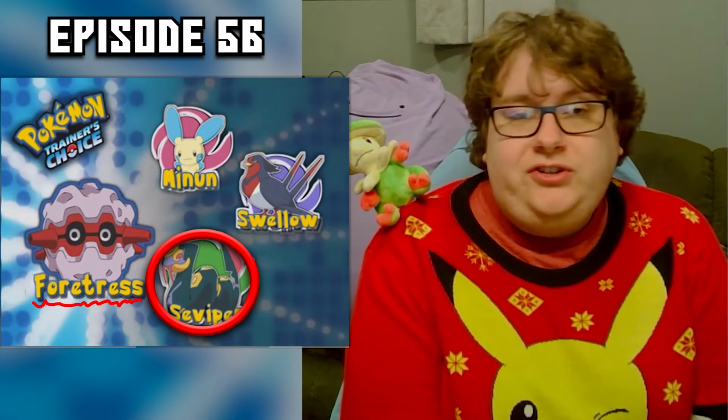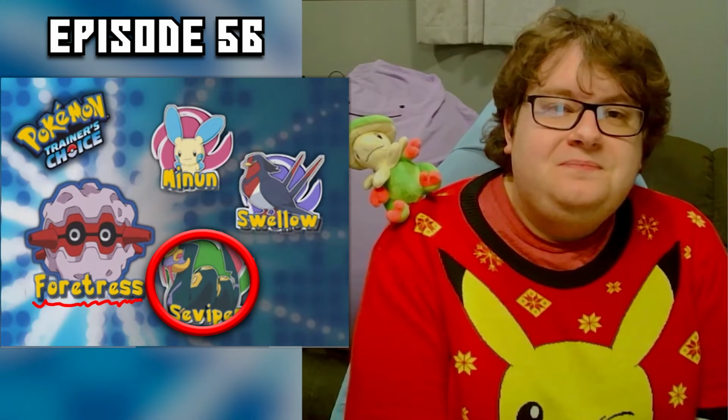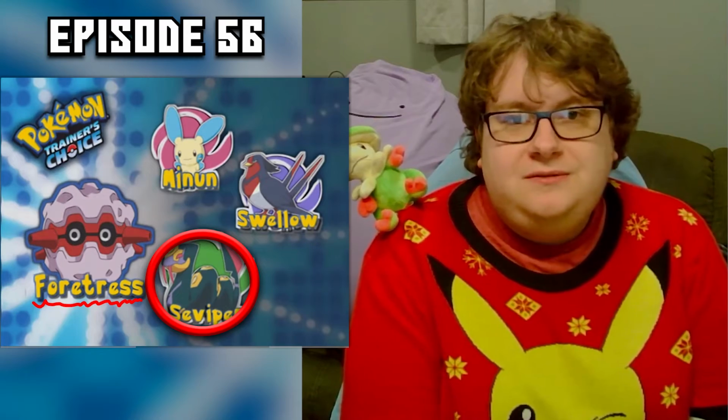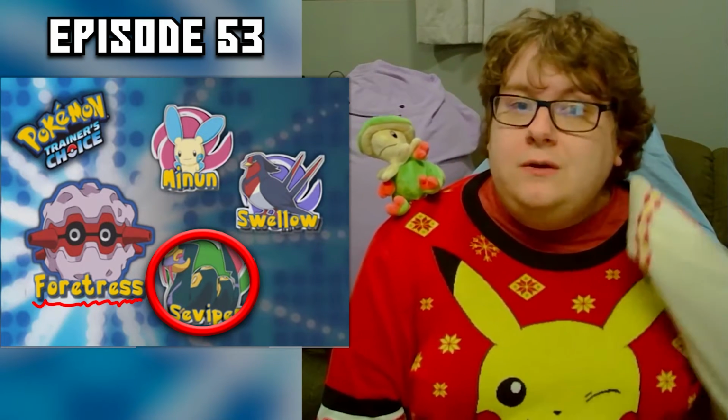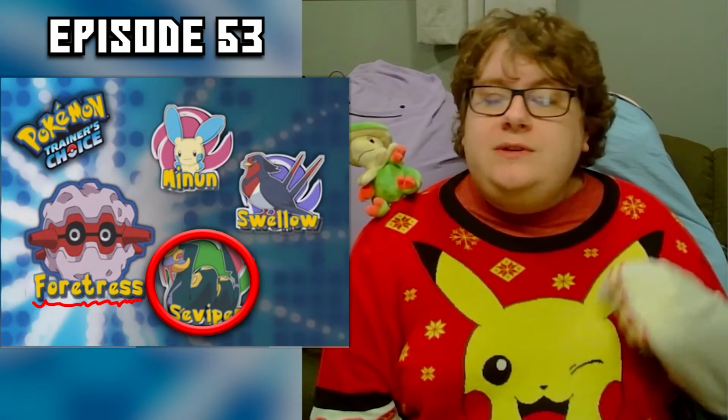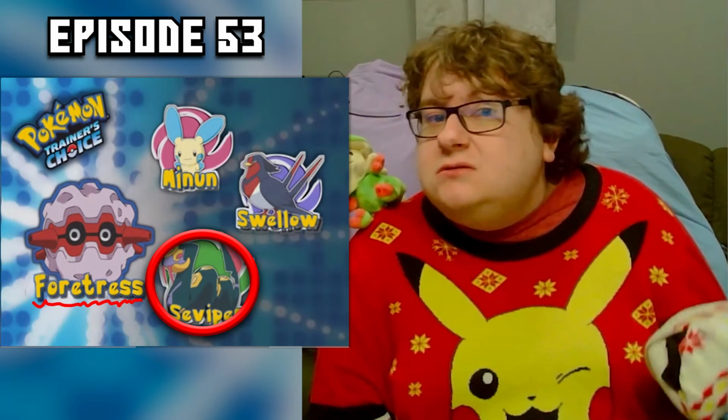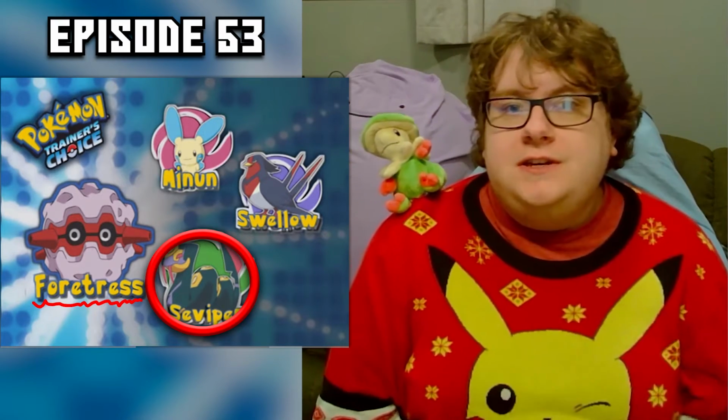Episode 56 is also remarkably false, as they say that of these three options, Seviper is the best choice to fight a Forretress. Seviper is a Poison type. Forretress is part Steel type. Steel is immune to Poison. Forretress takes neutral damage from both Electric and Flying attacks, and all three of these Pokemon have a resistance to one of Forretress's typings. So I would say the best option here is probably Swellow, because Minun just kinda sucks. Also, they misspelled Forretress. It needs 3 R's instead of 2.